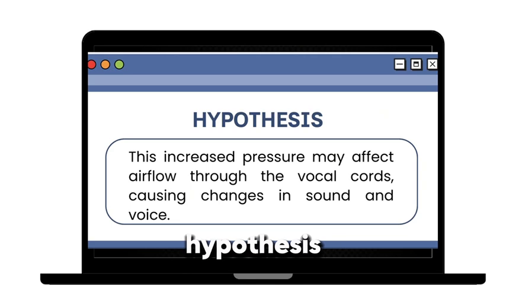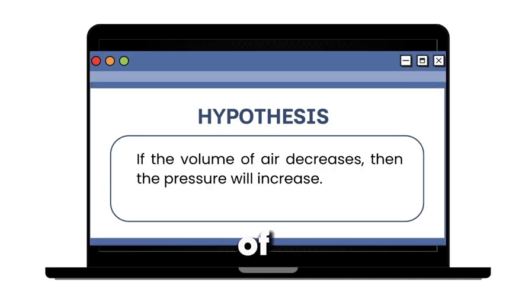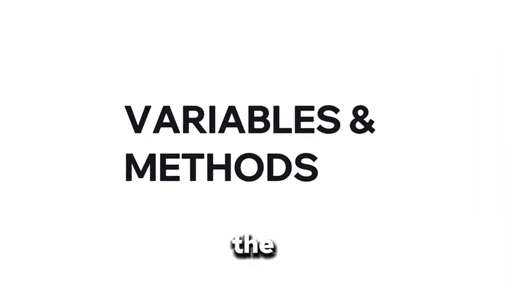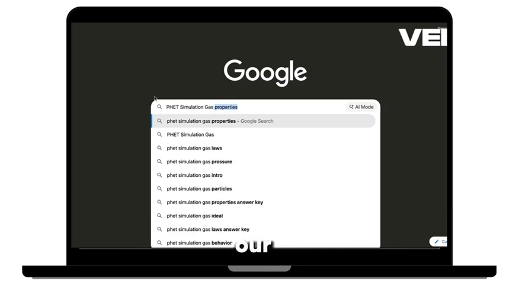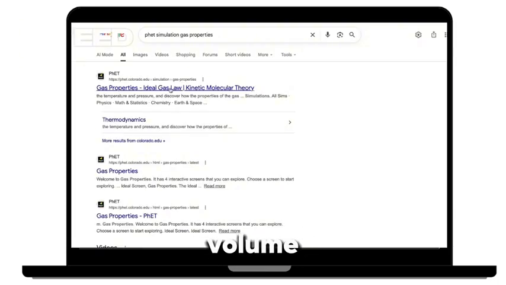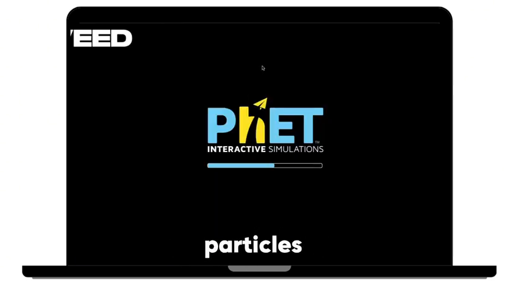Now the hypothesis. This increased pressure may affect airflow through the vocal cords, causing changes in sound and voice. If the volume of air decreases, then the pressure will increase. We used the PhET gas properties simulation to investigate Boyle's law. Our independent variable is volume and our dependent variable is pressure. We kept temperature and the number of gas particles constant to ensure a fair test. We gradually decreased the volume and recorded the corresponding pressure values.